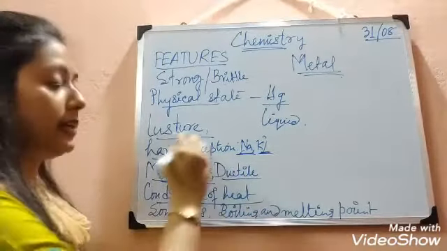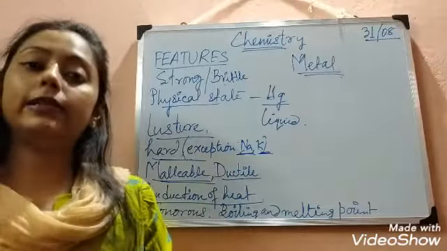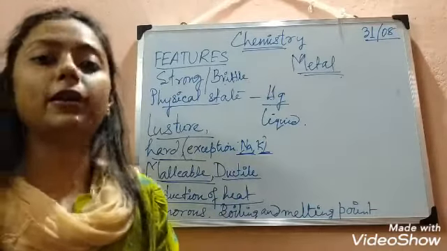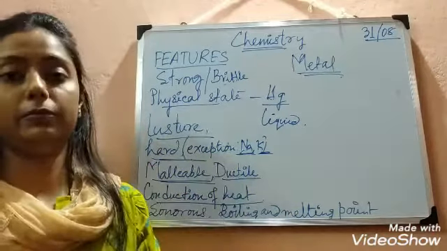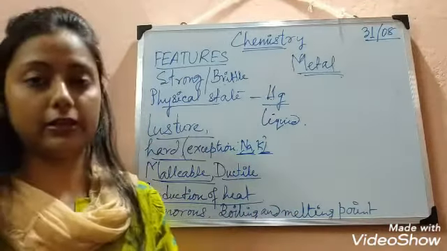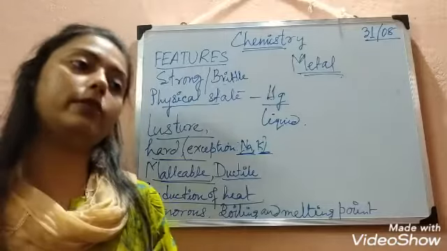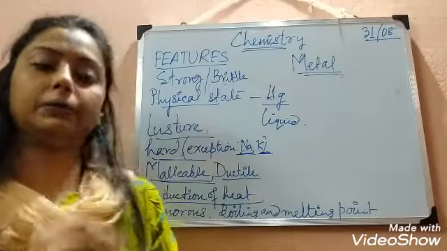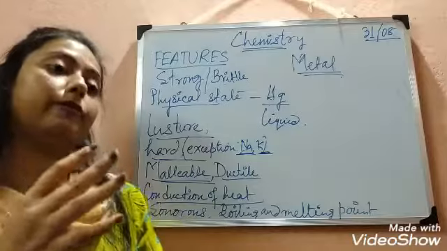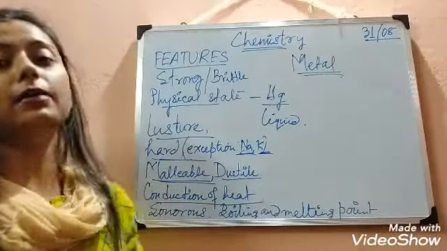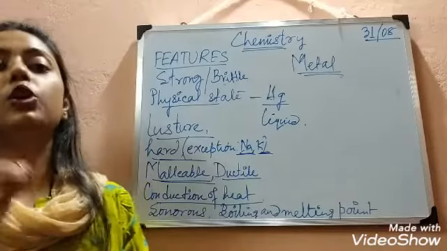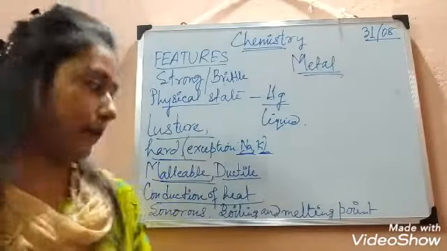The next one is conduction of heat. Obviously metals are good conductors of heat. Just like I said, mercury is found in the clinical thermometer, and it carries the body heat or the heat of the substance by which we can measure, and the heat is conducted by the metal. All metals are good conductors of heat. Okay.